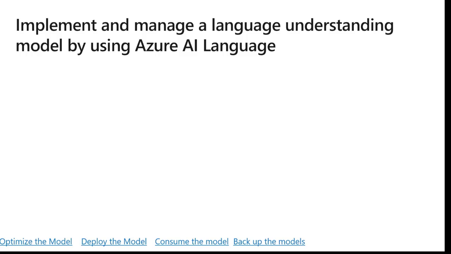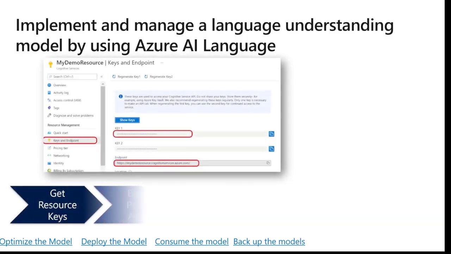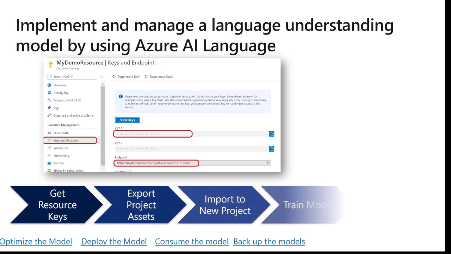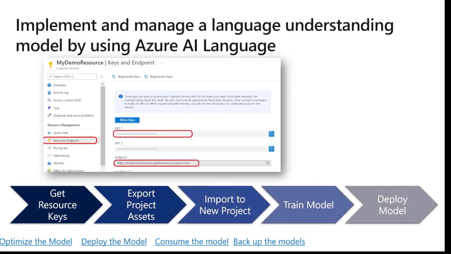Make sure to read through the article on backing up the models. Here's a summary of the steps involved. First, you get the resource keys, export the project assets, then you import to a new project, then you train the model, and then deploy the model.